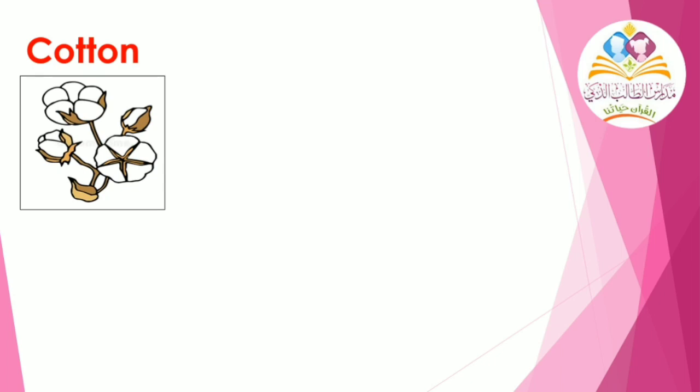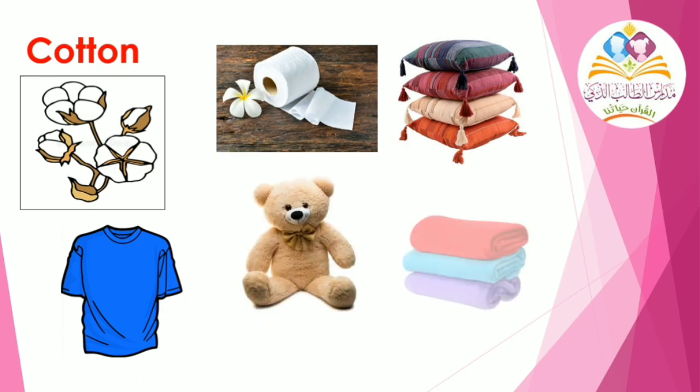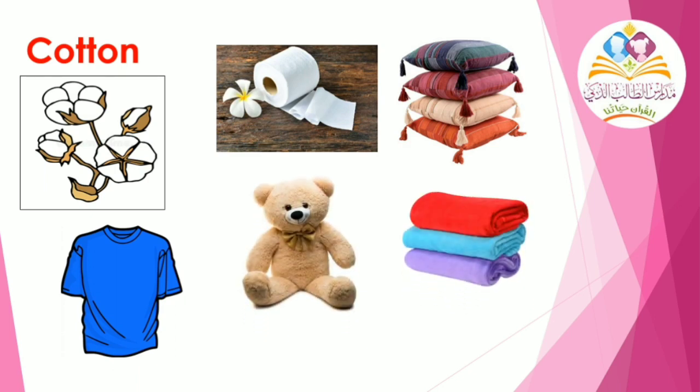I will discuss to you one by one, and I will give you examples of every material. This is what we call cotton, and these are examples of things that are made of cotton. As you can see, these are all soft and cool. Can you think of an example of a thing or clothes that is made of cotton? Okay. You can write it down on your paper.